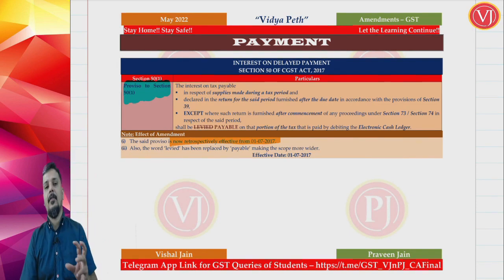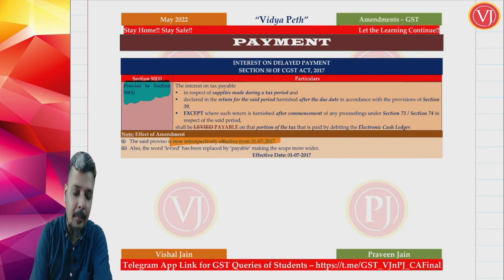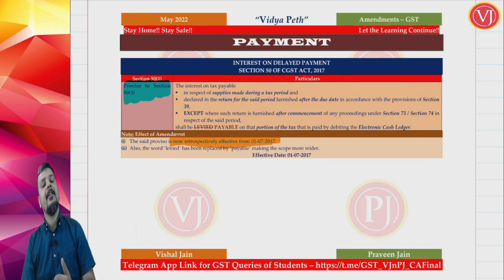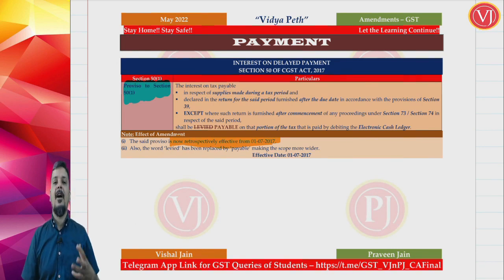So there are two parts to it. This amendment already came out, but now they have said that this would be applicable not from the date of the amendment that came out last time. They are telling that right from the day GST was born, this retrospective amendment is given to benefit the assessees. The department has a bad habit of asking interest on gross liability.